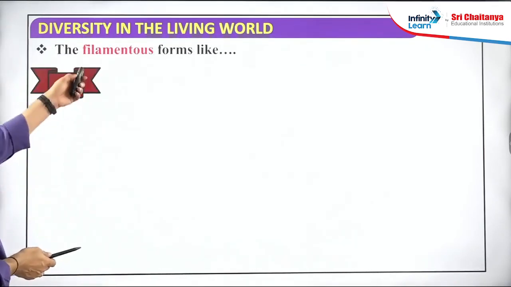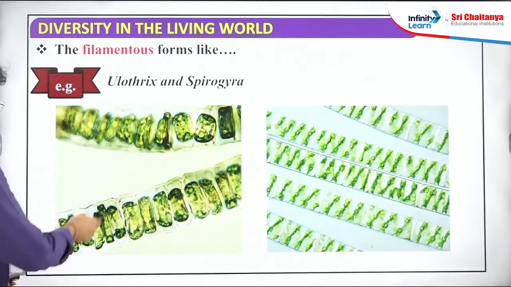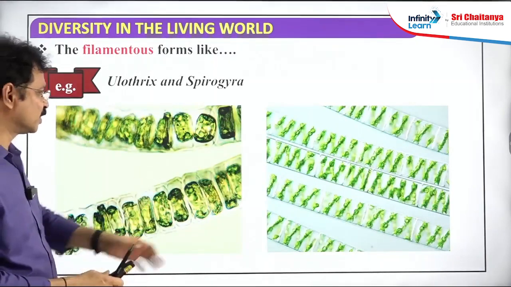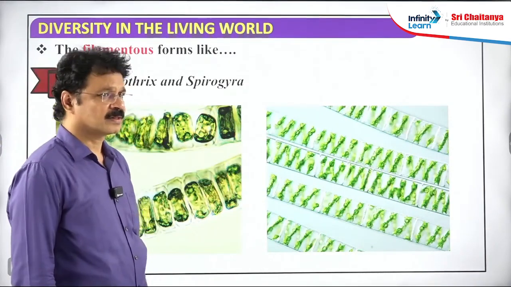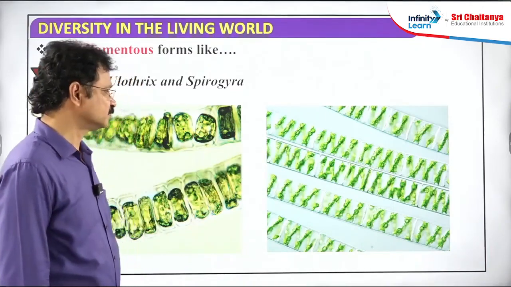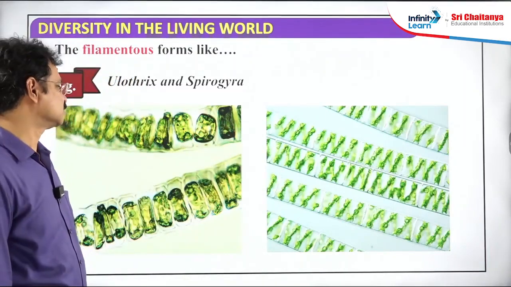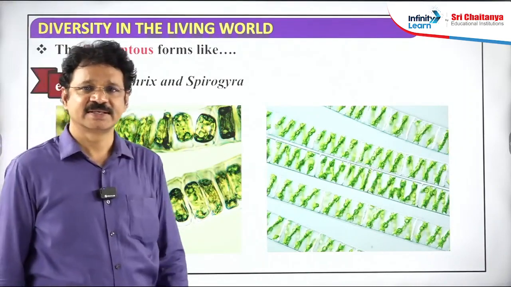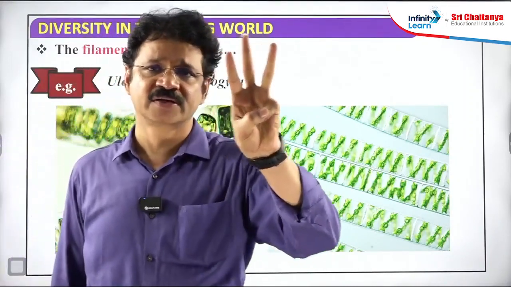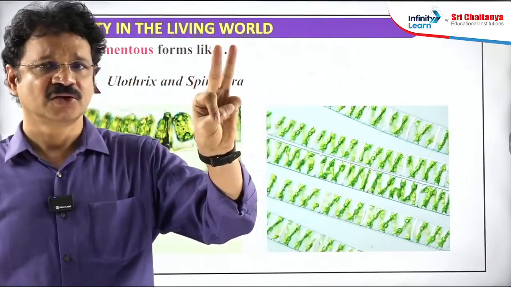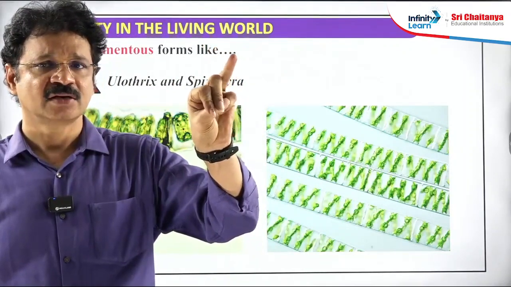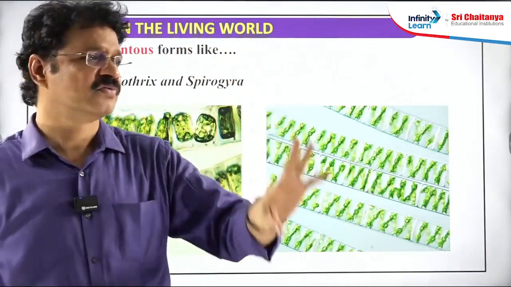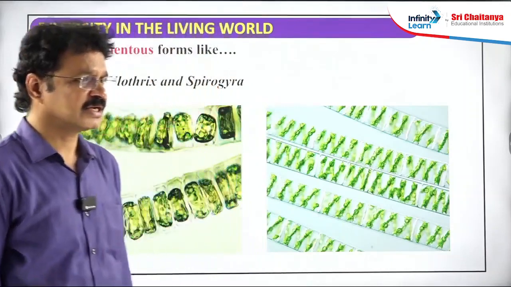Next, some are filamentous. These are long filamentous structures, microscopically zoomed, magnified diagrams. So based on size and shape, algae are mainly classified into three categories: one is unicellular, second is colonial forms, third is filamentous forms. Three types.